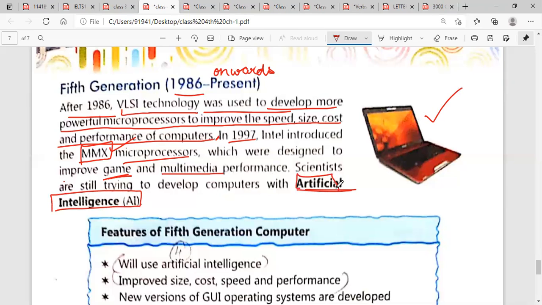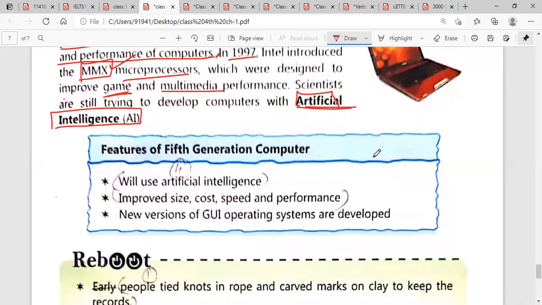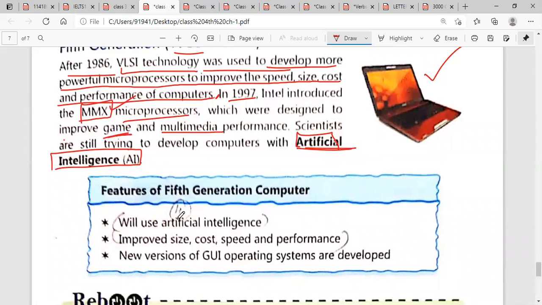Now next is the features of fifth generation computers. First is that we will use artificial intelligence. Now what is artificial intelligence? It means robots. Scientists are trying to make robots. In case of robots, we use a computer system and software. Improved size, cost, speed and performance. The size of computers should be less, the cost should be low, the speed should be high, and performance should be better.